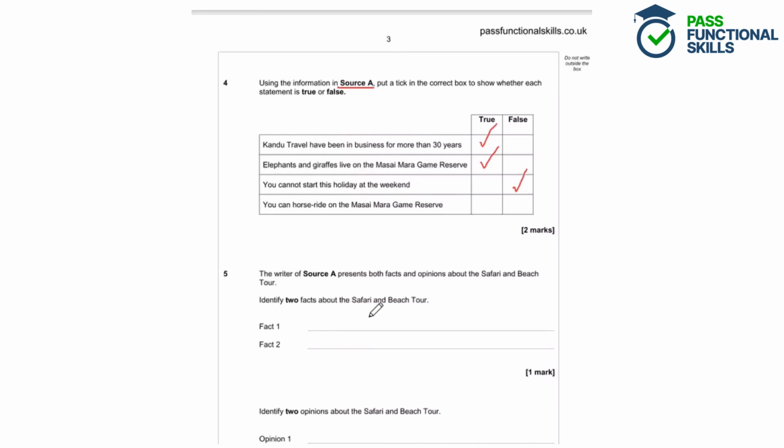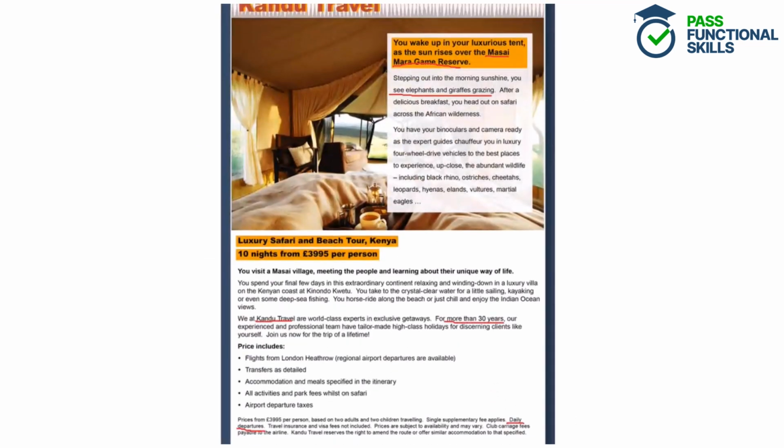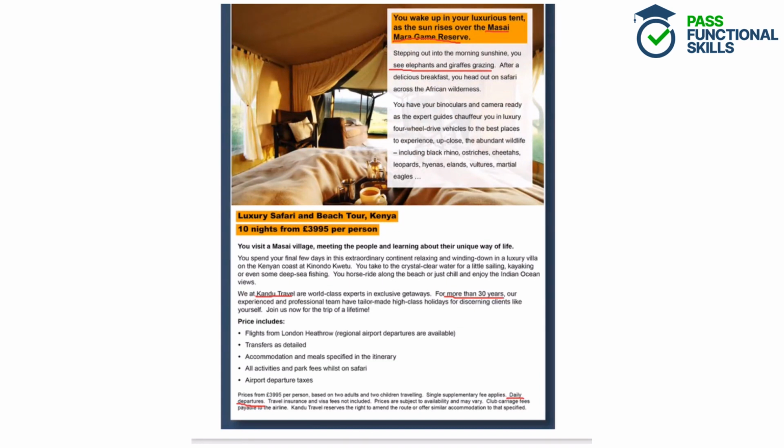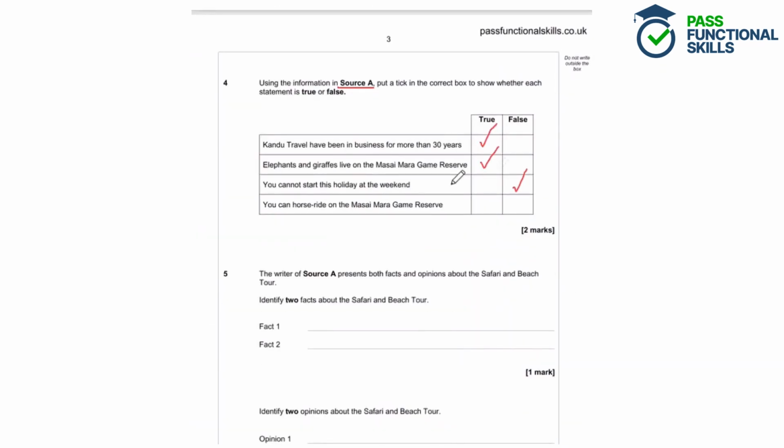And finally, you can horse ride on the Masai Mara Game Reserve. So let's scan the text for any mentions of horse riding. And we can see that you horse ride along the beach. So this isn't mentioning the game reserve, this is specifying the beach. So it's not the safari at the Masai Mara Game Reserve. We're talking about the beach here on the Kenyan coast at Kinondo, Kwetu. So the horse riding takes place on the beach, not on the game reserve, so that is false.